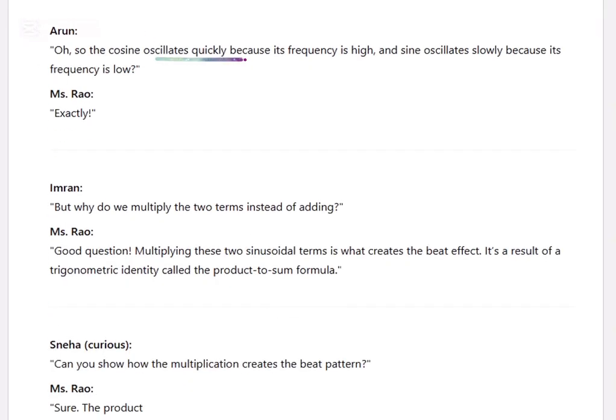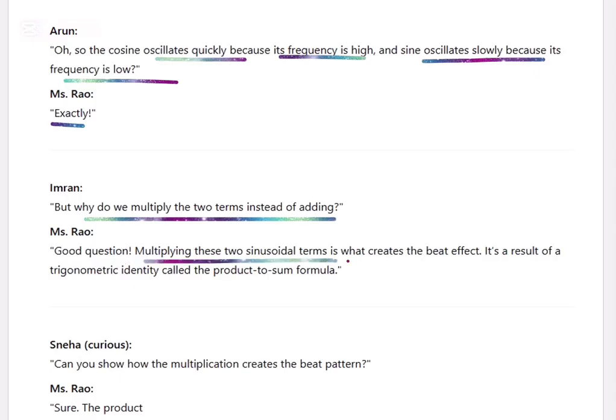So the cosine term oscillates quickly because its frequency is high, and the sine term oscillates slowly because its frequency is low. Exactly, but why do we multiply these two terms instead of adding? Multiplying these two sine elements is what creates the beat effect. It's a result of a trigonometric identity called the product-to-sum formula.